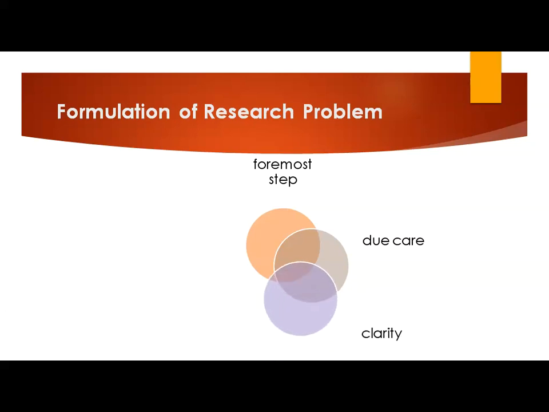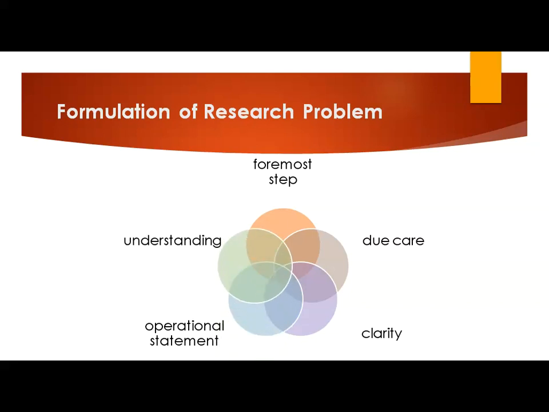First of all, we will identify what we mean by research problem. Formulation of research problem is the foremost step in the research process. Researcher must take due care while formulating the research problem. The problem should be stated with clarity. A proper formulation directs to arrive at an operational statement as well as unveils the basic problem that points out the symptoms that are to be solved. A thorough understanding of the question is fundamental for the success of any research.